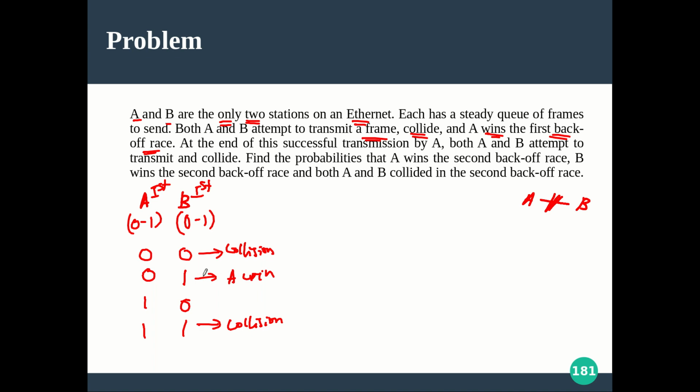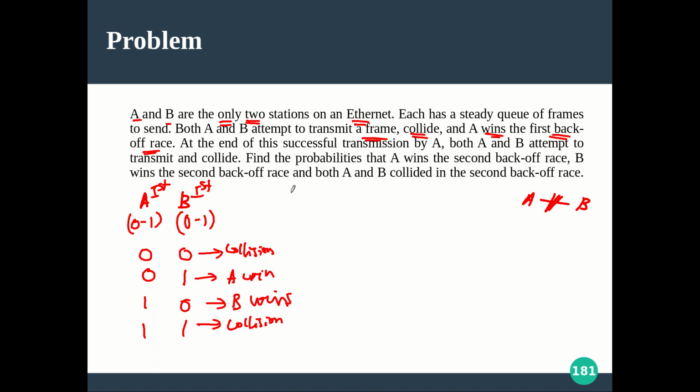After one slot of time B will try, and it may get collided with someone else, that we don't know. So A wins for sure. Similarly in this case B wins. Why? B chose 0 and tries immediately, and A is deferred from transmitting for one slot of time, so definitely B wins for that time.